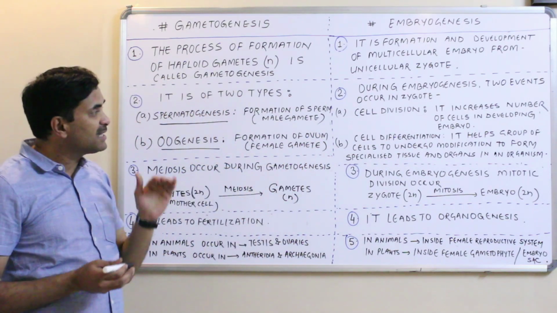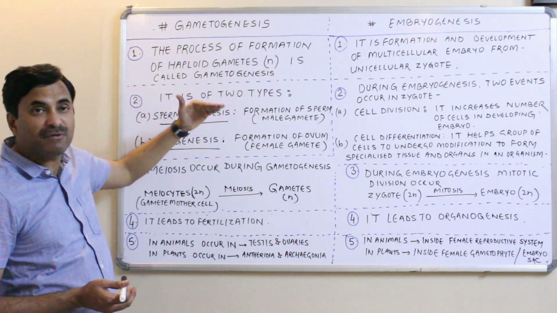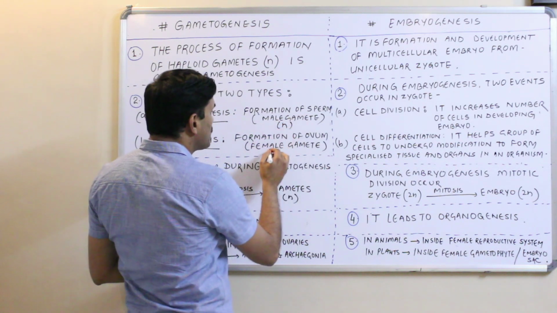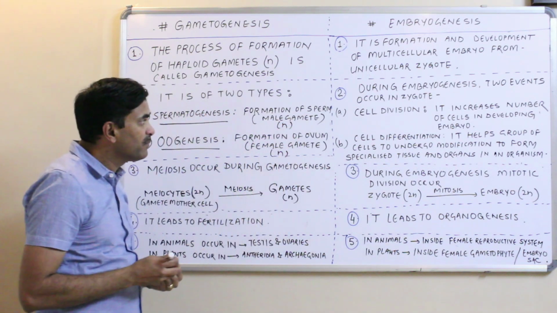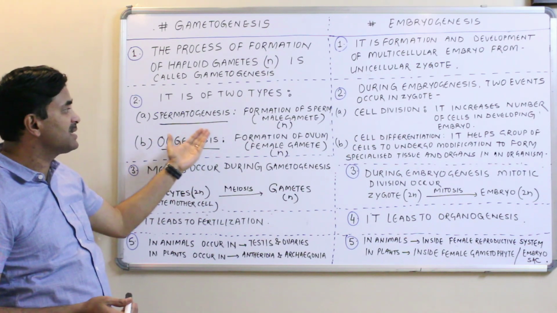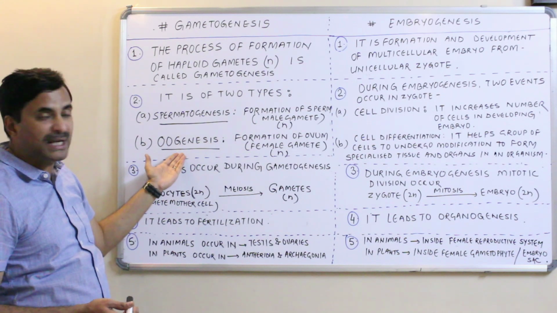Female gamete. That is, we can say that during gametogenesis, two types of gametes are produced: male gamete and female gamete. Male gamete is also N, female gamete is also N. Formation of the male gamete, that is the sperm, is called spermatogenesis, and formation of the ovum, that is the female gamete, is called oogenesis.